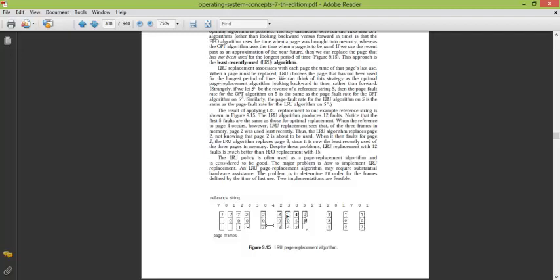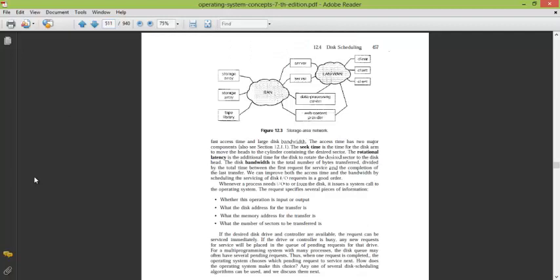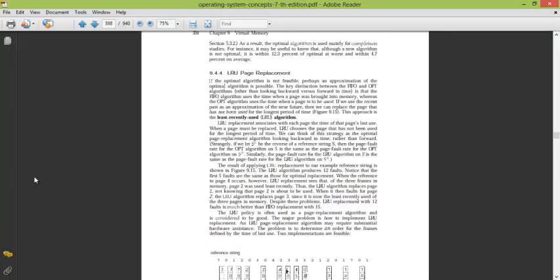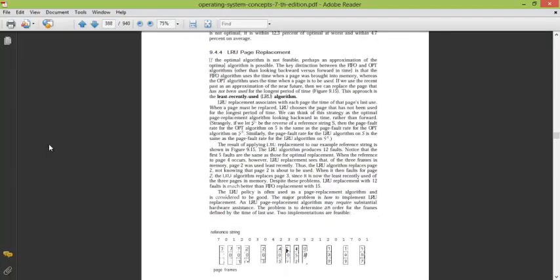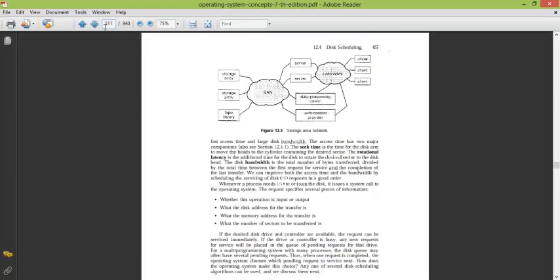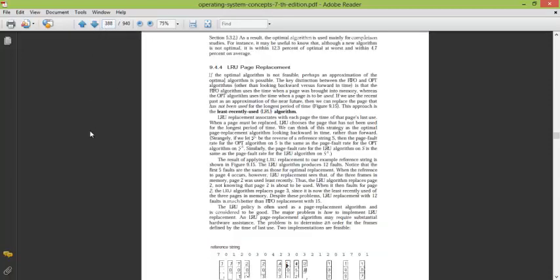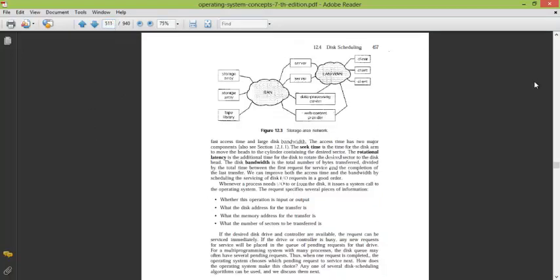So with this we end the page replacement algorithms, and now we come to the last set of algorithms, that is disk scheduling. In disk scheduling we will do that.